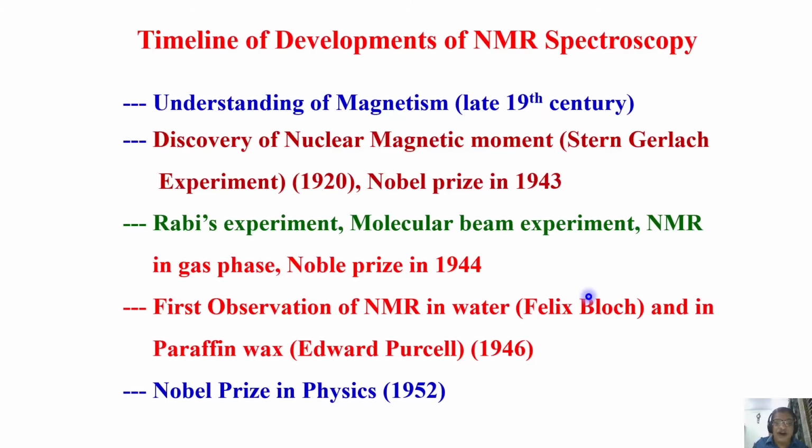And the first observation of NMR in water and in paraffin wax was done by Felix Bloch and Edward Purcell in 1946. Both of them observed NMR signals simultaneously and independently. And both of them were jointly awarded the Nobel Prize in Physics in the year 1952.